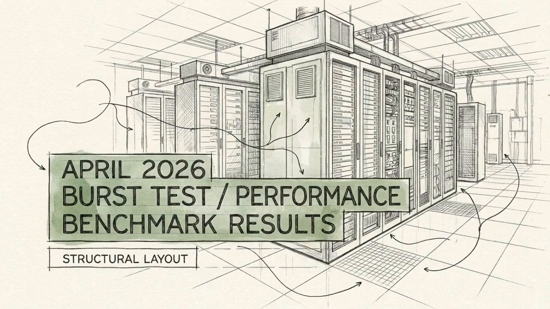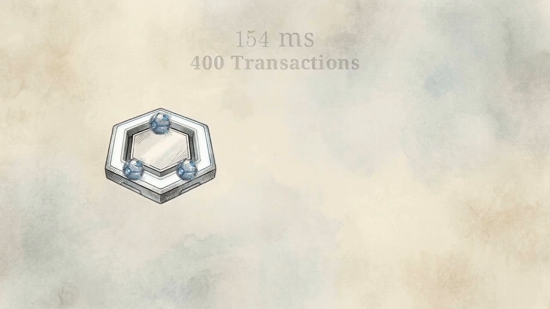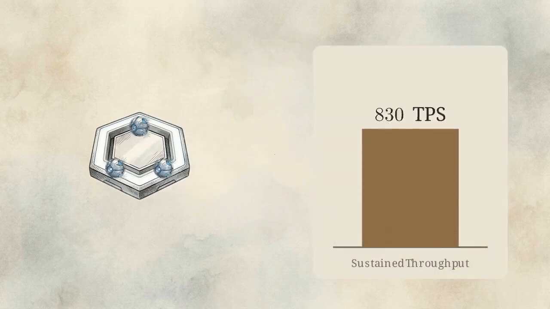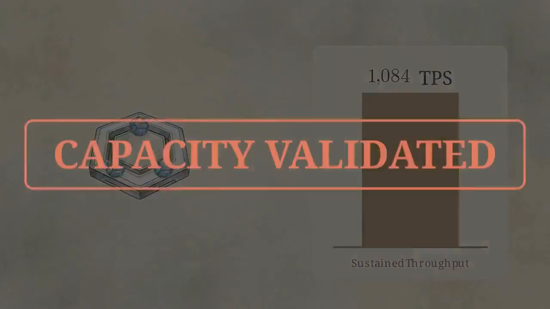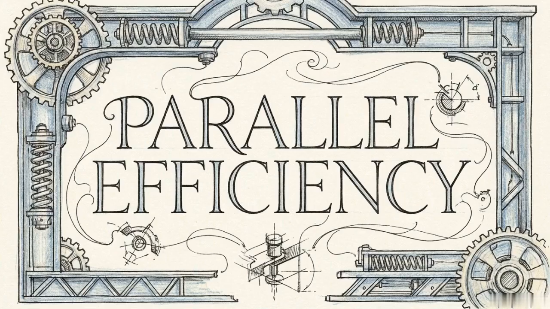The theoretical architecture is supported by empirical data gathered during the April 2026 burst test on the production testnet. A single shard processed 400 unique transactions in 154 milliseconds. This resulted in a sustained single shard throughput of 1,084 transactions per second. This benchmark supports the S=0 model.